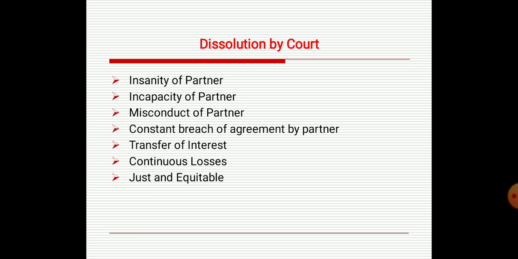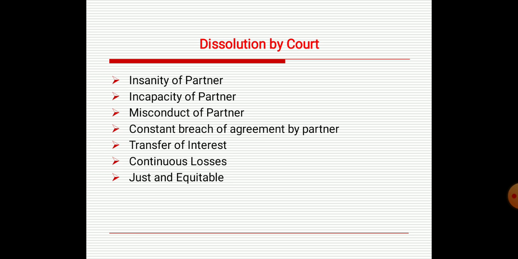If a partner has become of unsound mind, the court may dissolve the firm on the petition of any of the other partners or by the next friend of the insane partner. Next is incapacity of partner. If a partner other than the partner suing has become in any way permanently incapable of performing his duty as a partner, then the court may dissolve the firm.